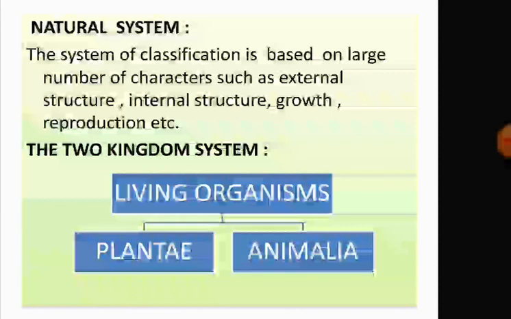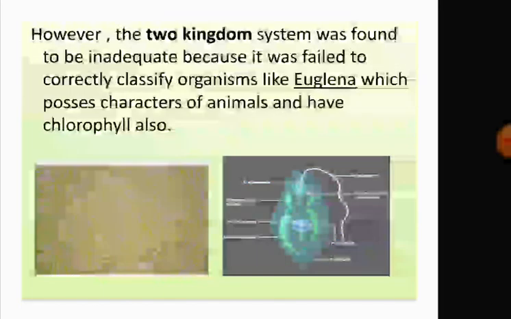So, Carolus Linnaeus, in 1758, proposed this two-kingdom classification, and according to him, living organisms are divided into two groups: Plantae and Animalia. Plantae means the kingdom of plants that did not move and could prepare their own food. Animalia means the kingdom of animals that move but cannot prepare food.